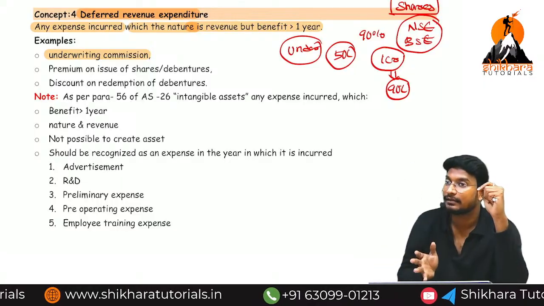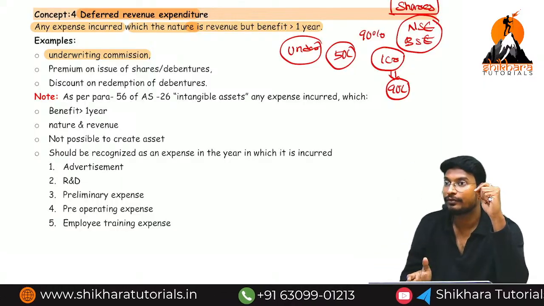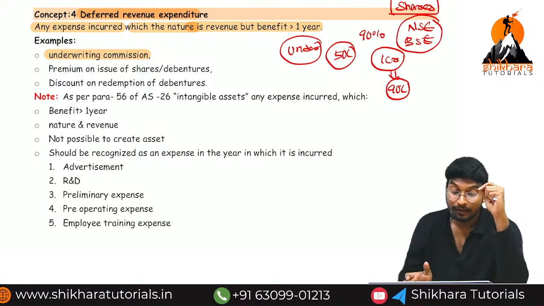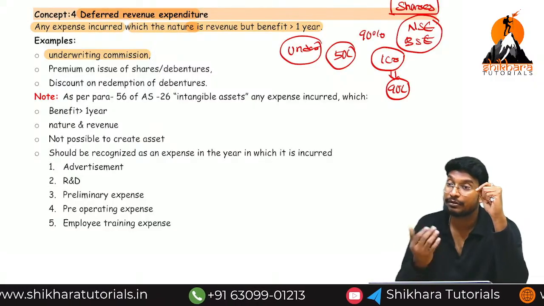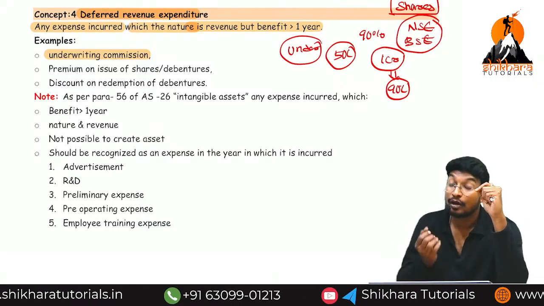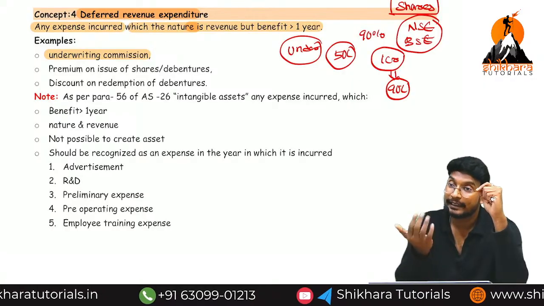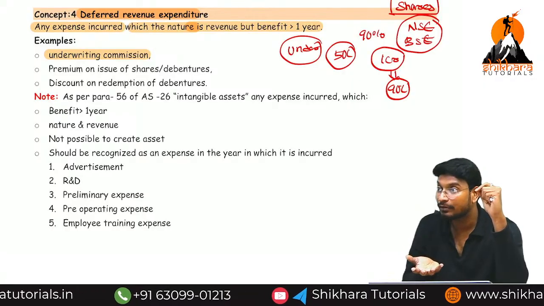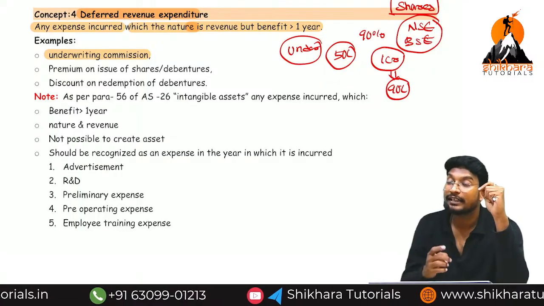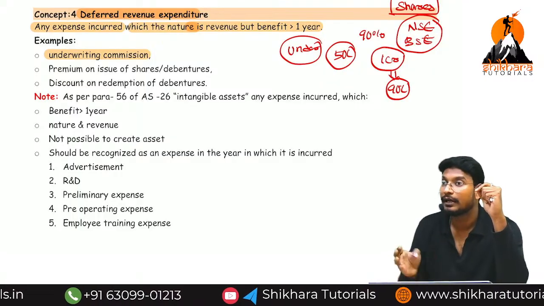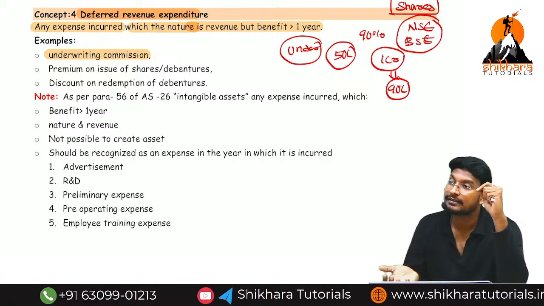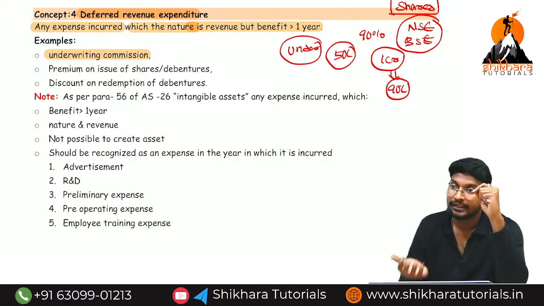Who is the underwriter? He will cover the risk of minimum subscription. Now we have asked the public, how much amount have we collected? 50 lakhs. How much amount do we need to collect? 90 lakhs. We collected only 50 lakhs. The remaining 40 lakhs risk will be borne by whom? The underwriter. For him we need to pay the consideration.